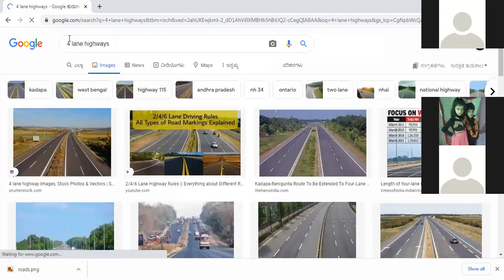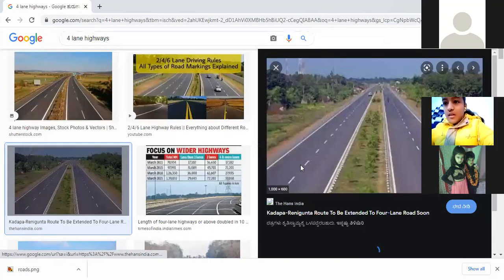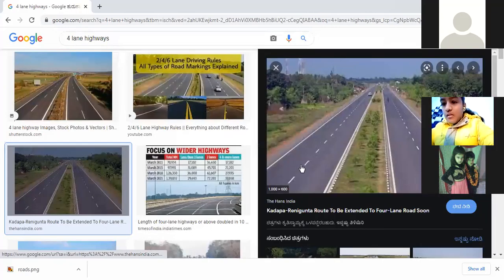And always remember, these kinds of roads we have in Bareilly, in our city. These are known as 4-lane highways. So we have 4-lane highways in Bareilly, but the metropolitan cities also have 6-lane or 8-lane highways too.